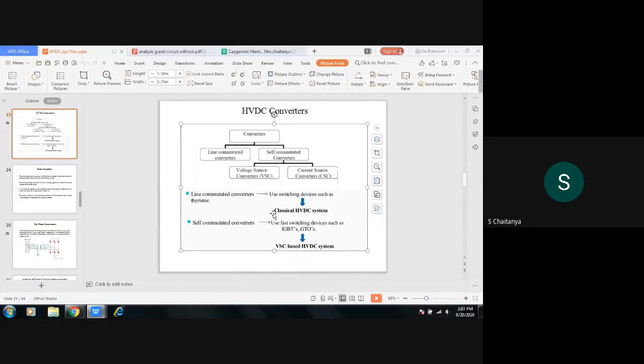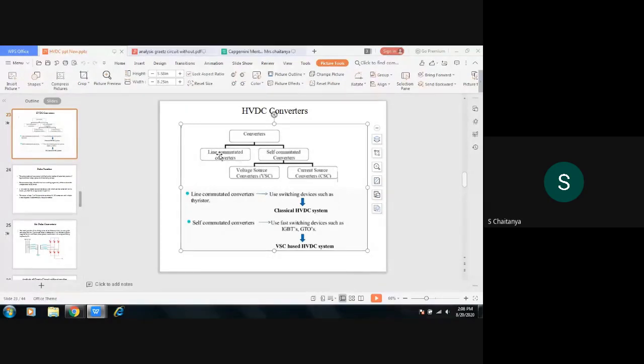So the difference between these two converters is that in line commutated converters you can only turn on the switch. It is an electronic switch, and the switch can only be turned on. It cannot be turned off. Only the turn on option will be there in case of line commutated converters.